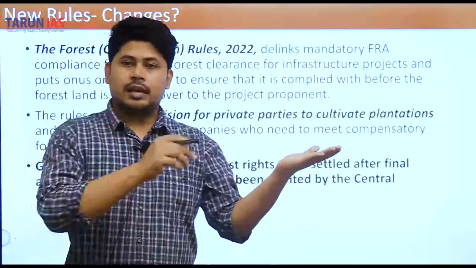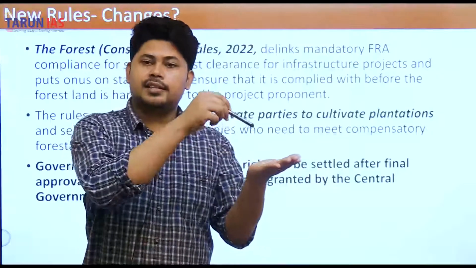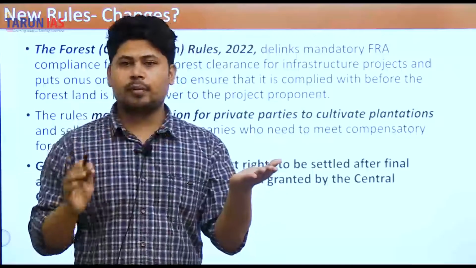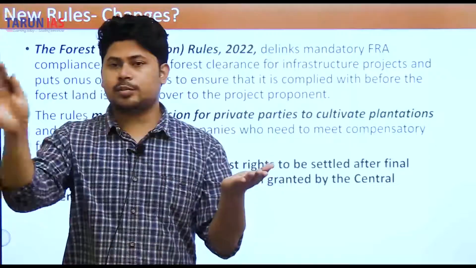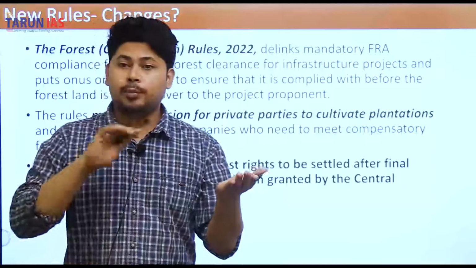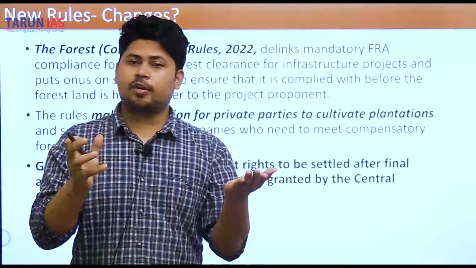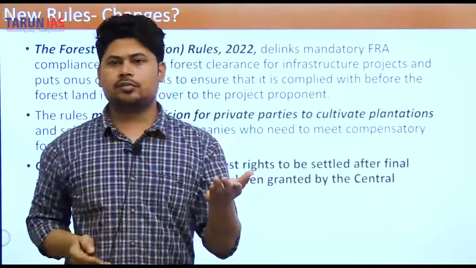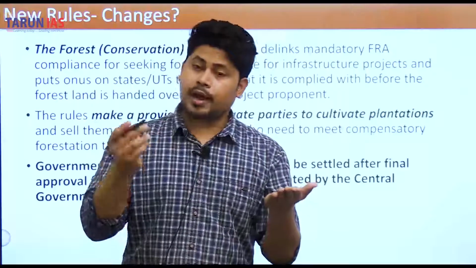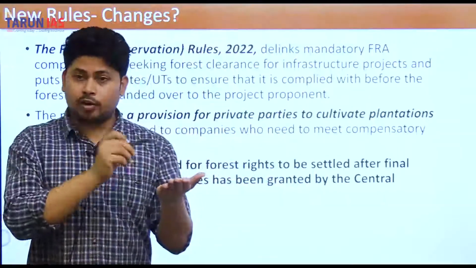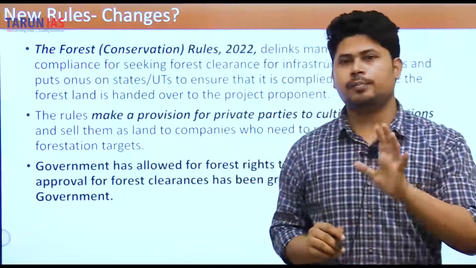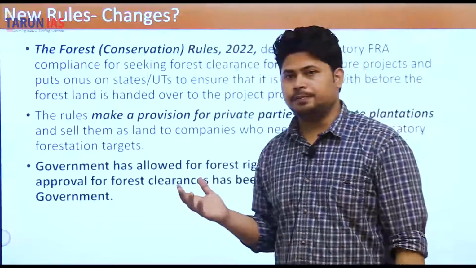Now what happens is, an industrialist comes and says, I want this land. He pays the state government for that. State government does not perform any FRA audit and directly sends the proposal to FCA. Now FCA clears it and sends it back to the state government. Now the ball lies completely with the state government. The state government will be very happy to implement the diversion of the land and not even complete the FRA audit. But prior to this, it was compulsory to complete a prior audit before sending it, otherwise FCA would not consider your plea. Now that rule has been changed.